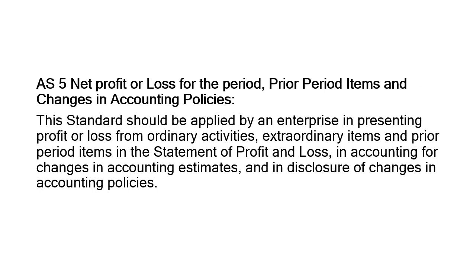Then net profit or loss for the period, prior period items and changes in accounting policies. This basically talks about the profit and loss from ordinary activities, extraordinary activities and prior period items in the statement of profit and loss. Ordinary activities are the regular activities taking place in the organization.